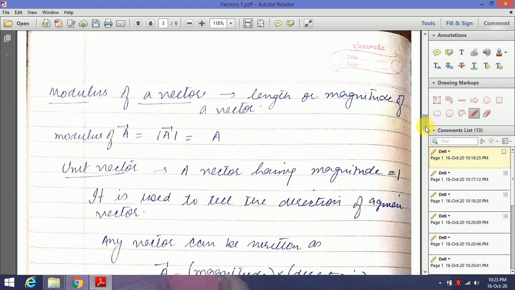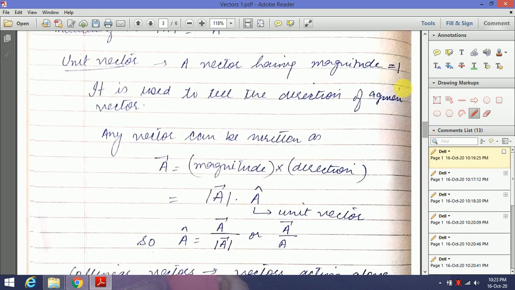Unit vector is what? A unit vector is a vector having magnitude equal to 1. Unity magnitude, unit magnitude: if a vector has that, it is called a unit vector. Generally these unit vectors are used to tell the direction of a given vector. Any vector can be written as, suppose this is a vector, magnitude into direction. Direction is generally written by this letter with a cap.